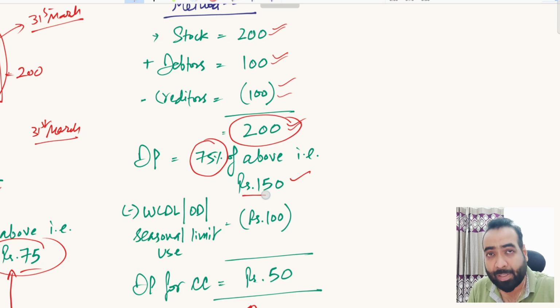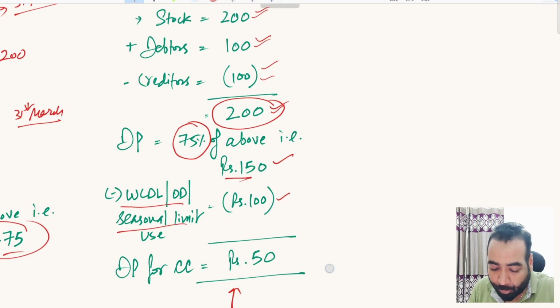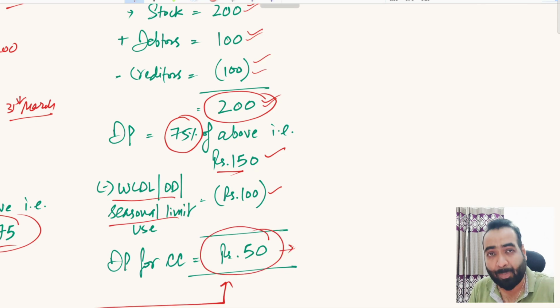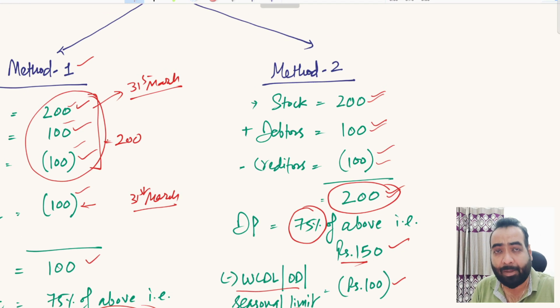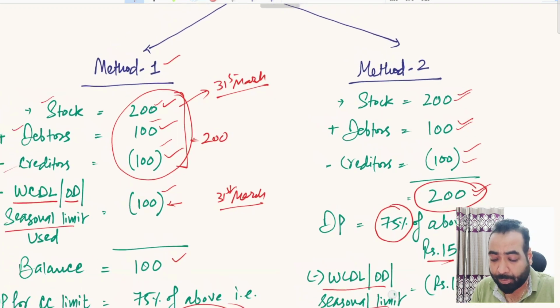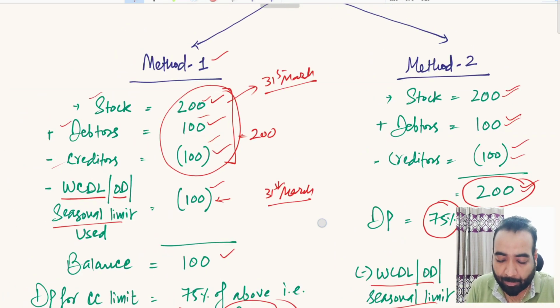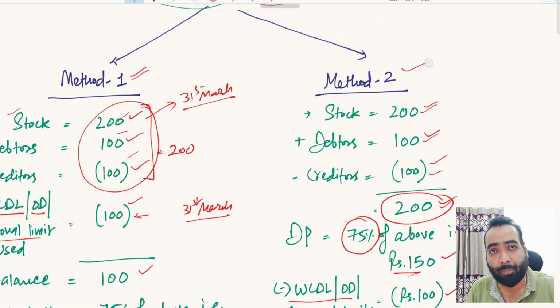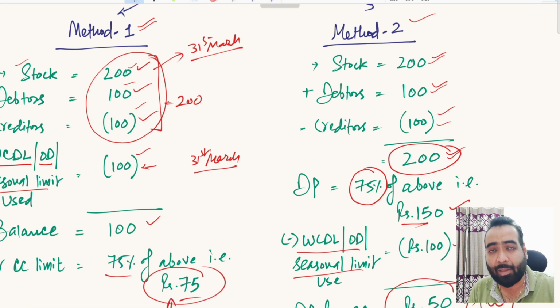Out of that 150 rupees support, you have taken 100 rupees support by way of these other facilities, and now the balance of rupees 50 drawing power remains, which you can take in the form of cash credit limit from the bankers, right? So the thought process is different in both of these methods. You may use whatever method is practically followed in your bank, right? Some banks are following method number one, some are following method number two. So you can follow whatever your bank is following. Both methods are correct in their own way. There can be an endless debate on which method to adopt and which not to adopt, right?